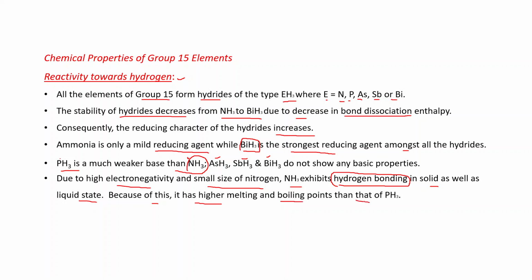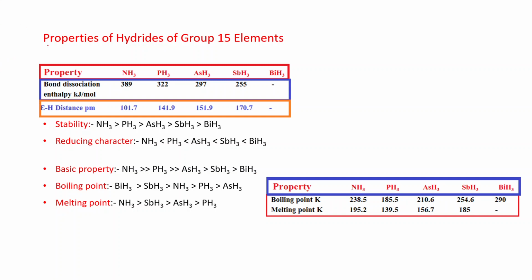Now, let us see the properties and their increasing or decreasing order. If we see stability, we already discussed. NH3 is the most stable and BiH3 is the least stable. This can be seen from the bond dissociation enthalpy, which decreases down the group.